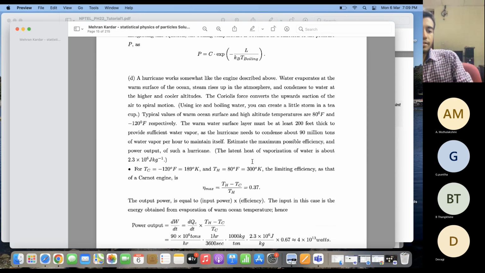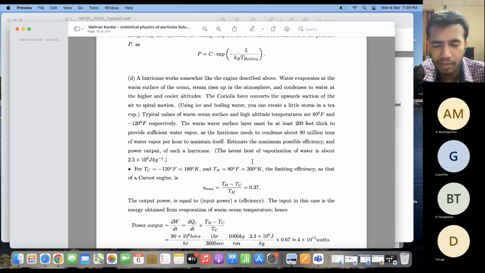Now, the interesting thing is that there are other physical systems which also look like a Carnot engine. For example, cyclones or hurricanes. They are analogous but not the same. I mean, they are very different from a Carnot engine, but they are similar to a Carnot engine. In what sense? Well, water evaporates at the surface of the ocean.